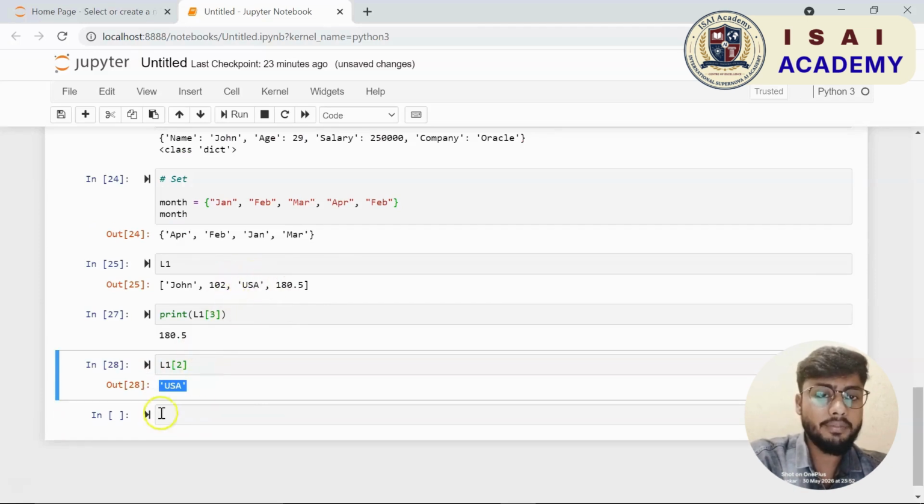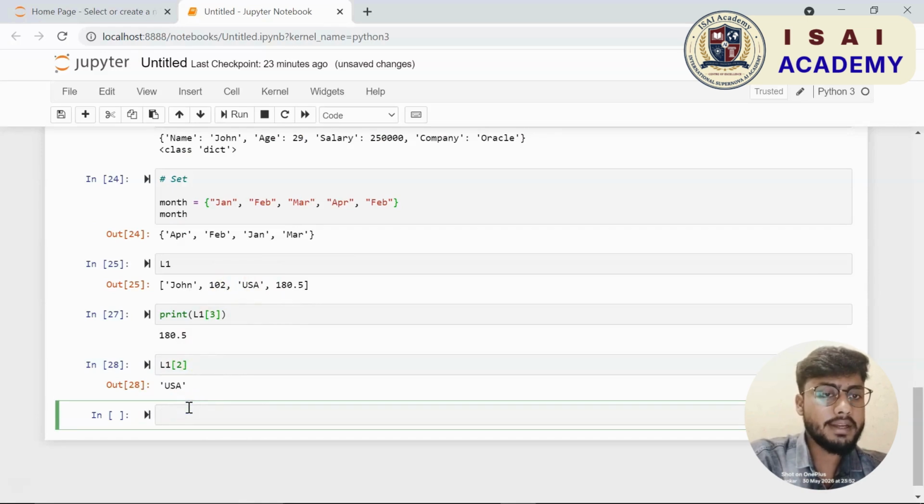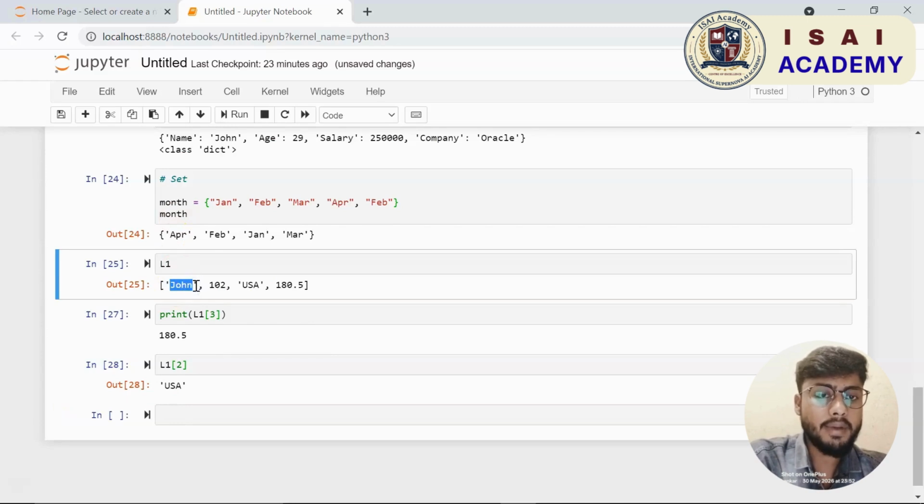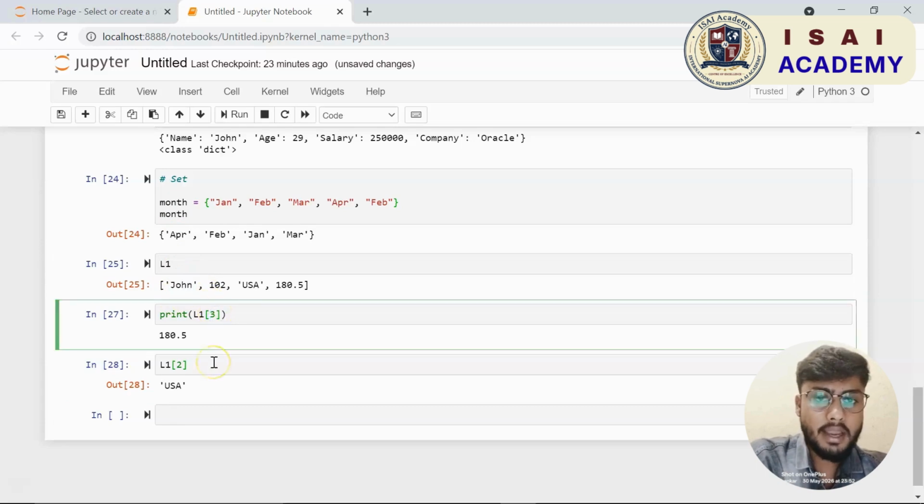The reason being, in Python, the index value starts from 0. So the first value is at index 0, the second value is at index 1, the third value is at index 2, and the fourth value is at index 3.